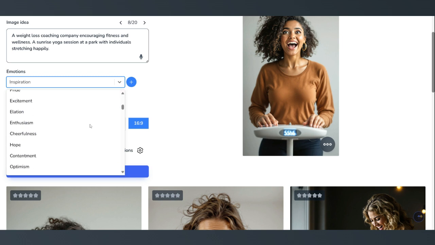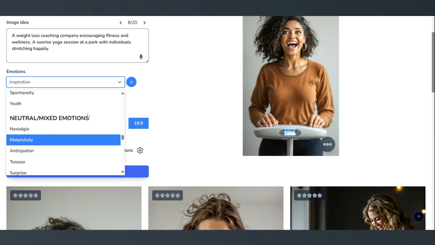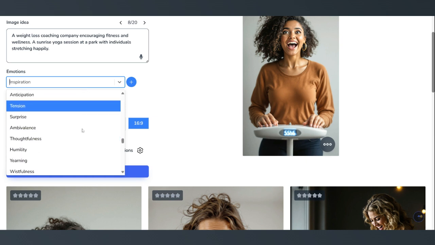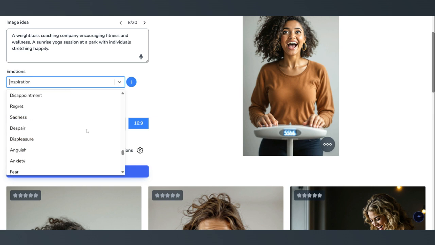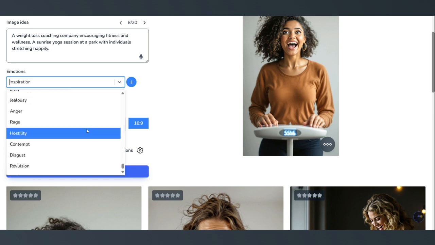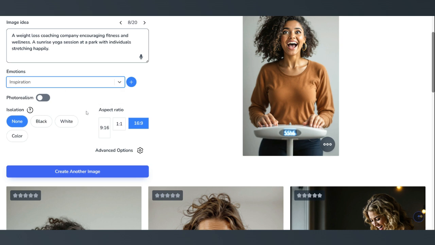You can go positive feelings, gives you a long list of positive feelings, which is great. Vitality, health, exhilaration. You got neutral, mixed emotions. You can go with melancholy, nostalgia, surprise, thoughtfulness. I mean, there's so much to work with here. Negative emotions, depending on what you're working with, you might want something with the negative emotions. We're going to stick with inspiration since we're going with weight loss. You got this button here for photorealism. If you want it to be hyper realistic, like this picture here, you want to click this button. We'll do that.